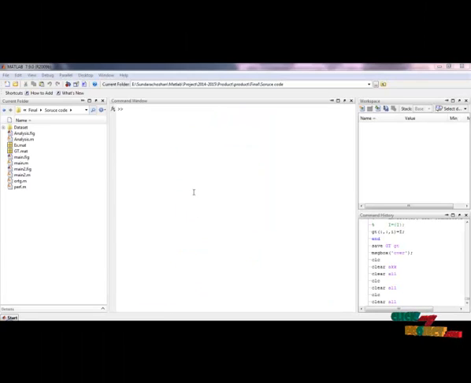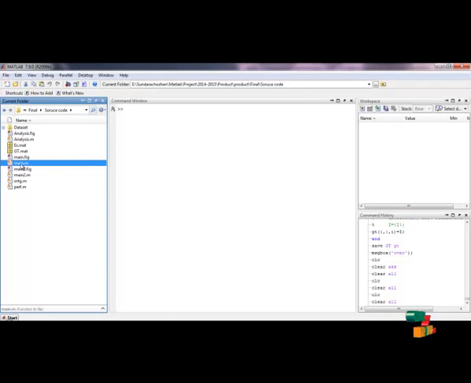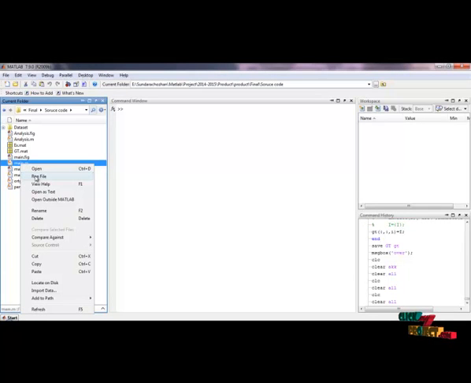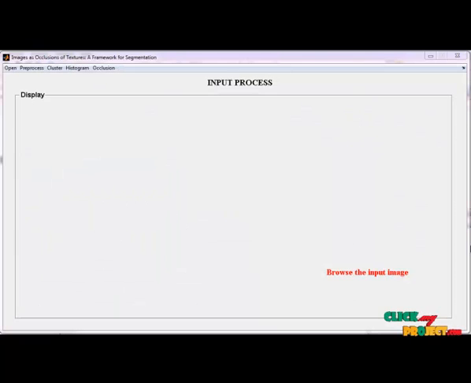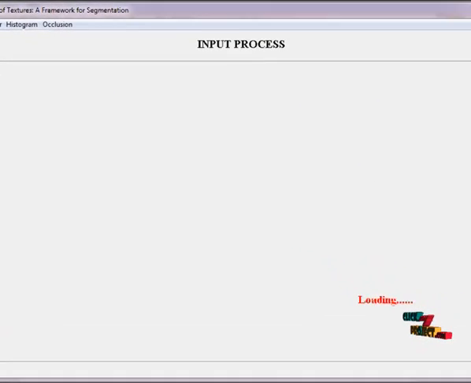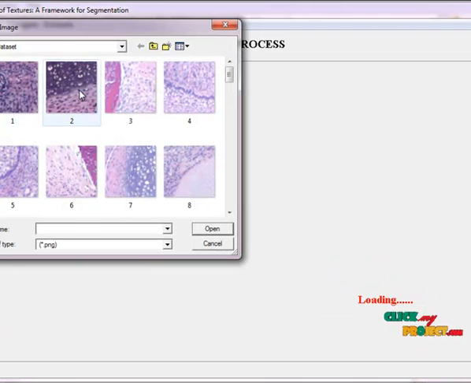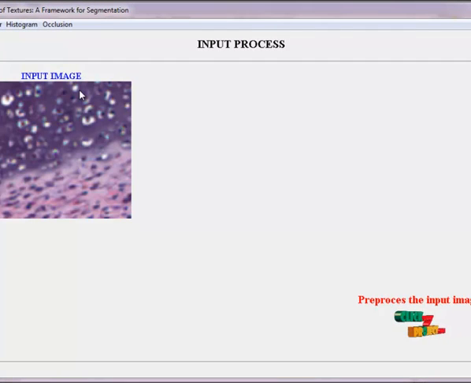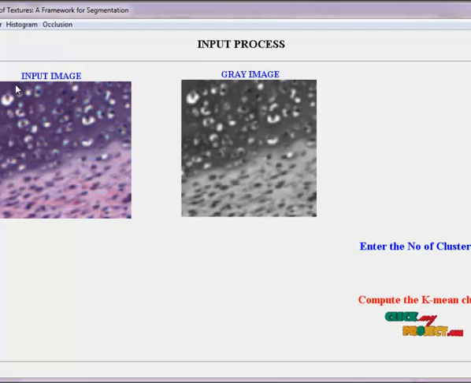Now I will demo how to run our project. First open MATLAB, then select the source code folder and open the source code. Now right click the main.m file from the source code and run the file. Now browse the input image by selecting the open option in the menu bar. Then select any one image from the dataset. Now preprocess that image. Now it is our input image and it is our grayscale image.